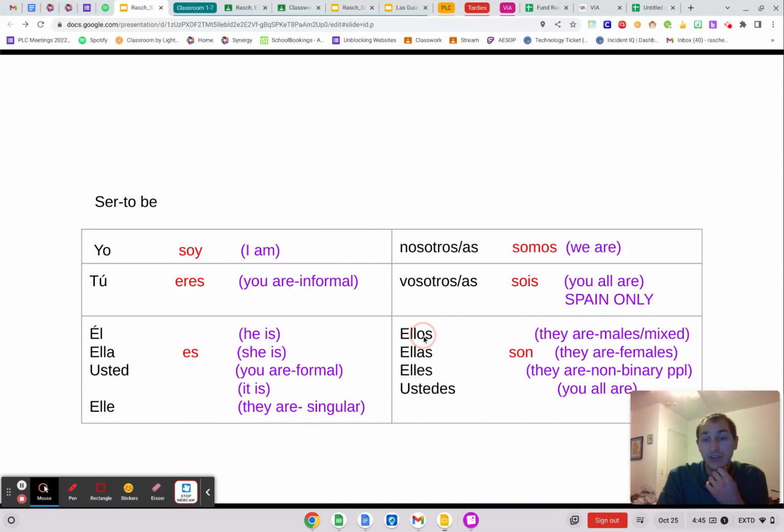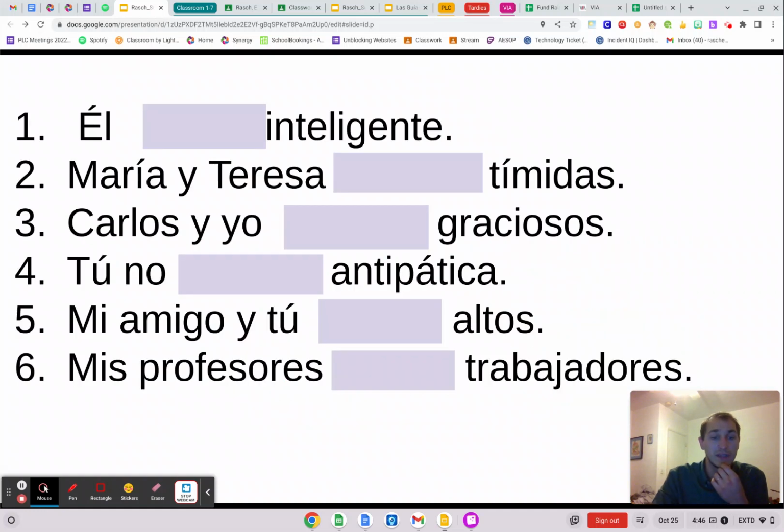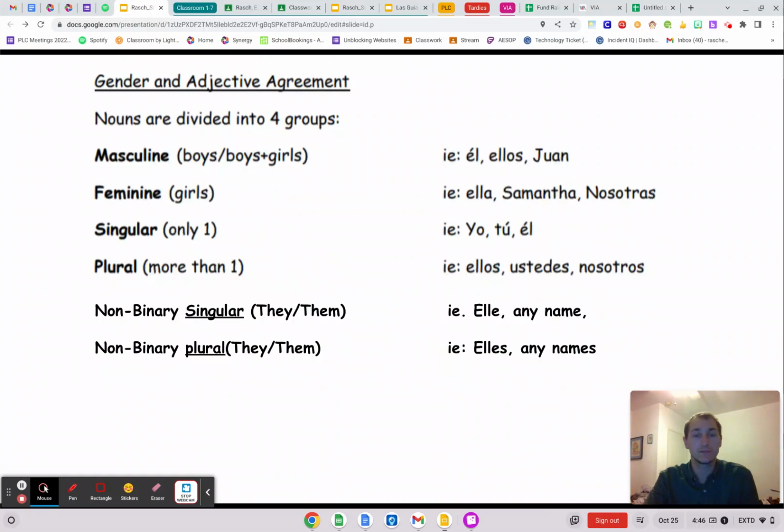Now, it doesn't have gender, so we can pick, it doesn't matter. It's either going to be ellos, ellas, they're all profesores. What verb goes with the ellos, ellas form? It would be son. So I go back here. I'm going to put mis profesores son trabajadores. Right? That is some basics of how to use pronouns and then get to the verb section, the correct verb form that we want to use.